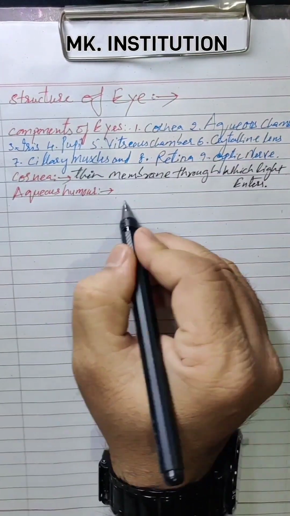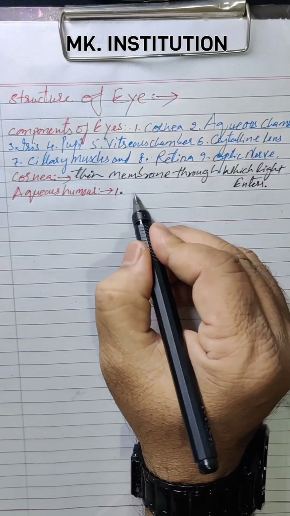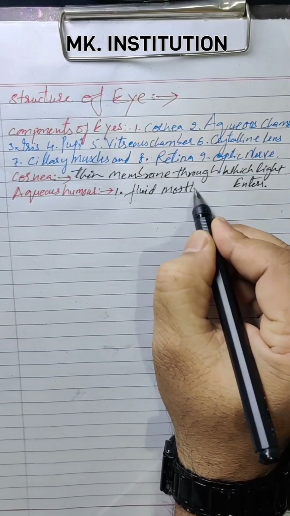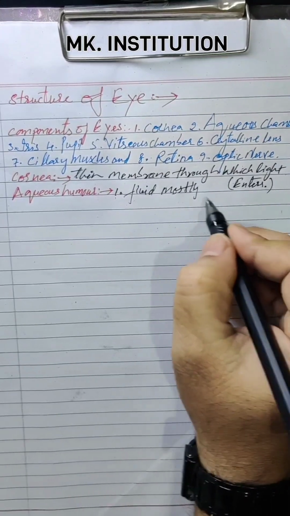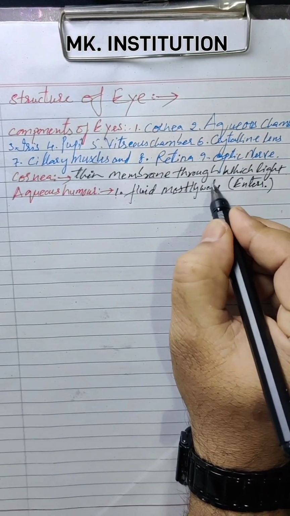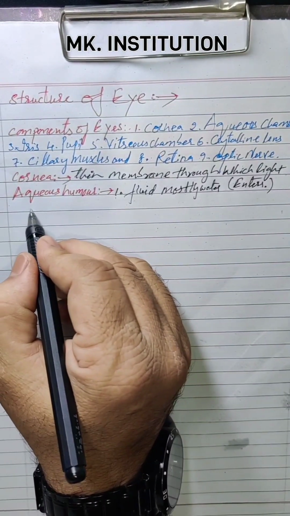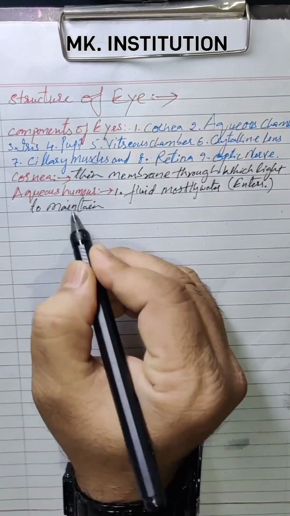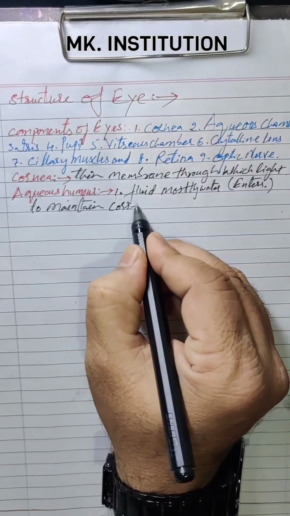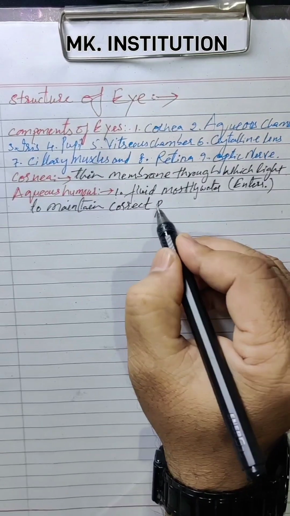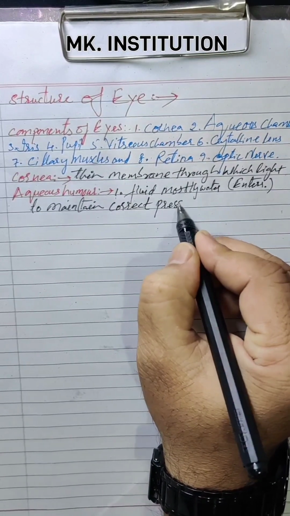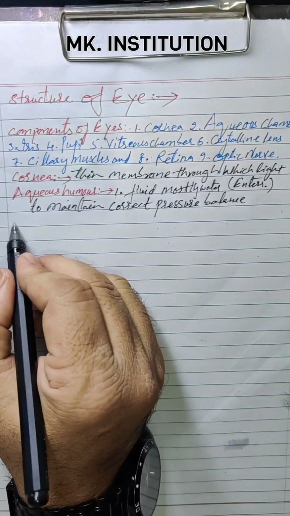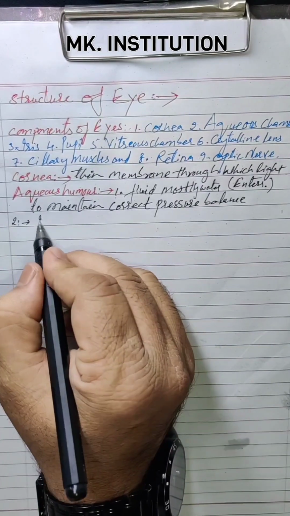The first work is that it is the fluid part, mostly water, to maintain the correct pressure balance.